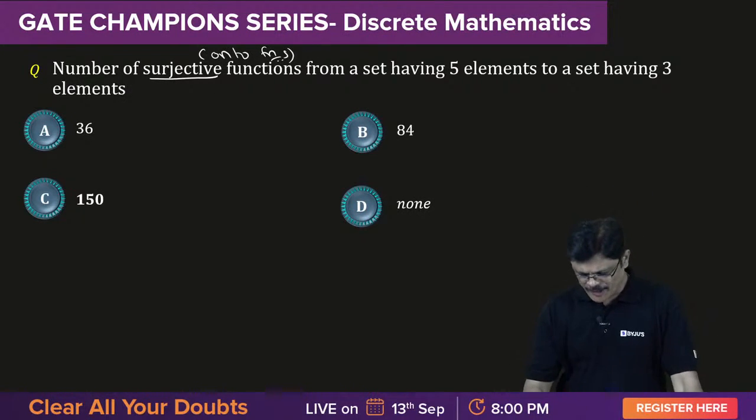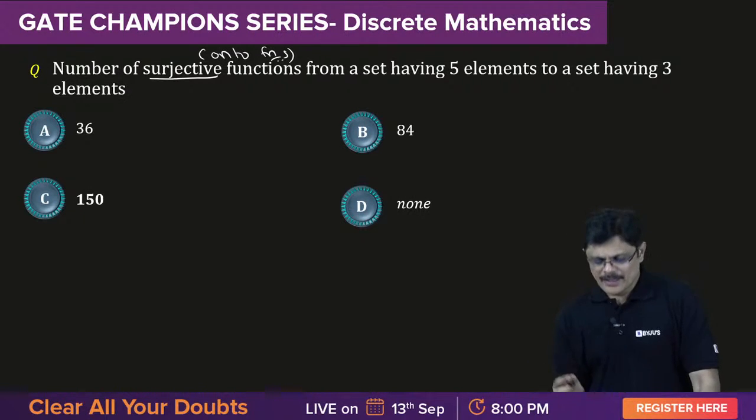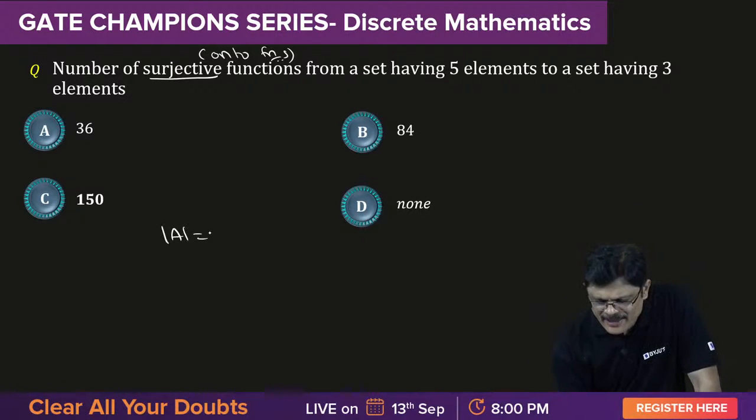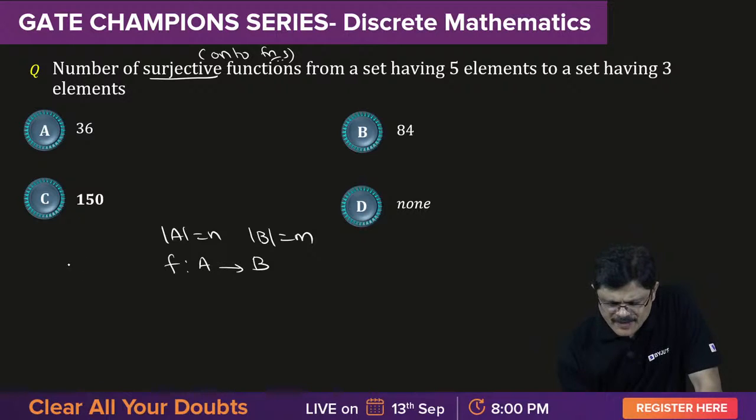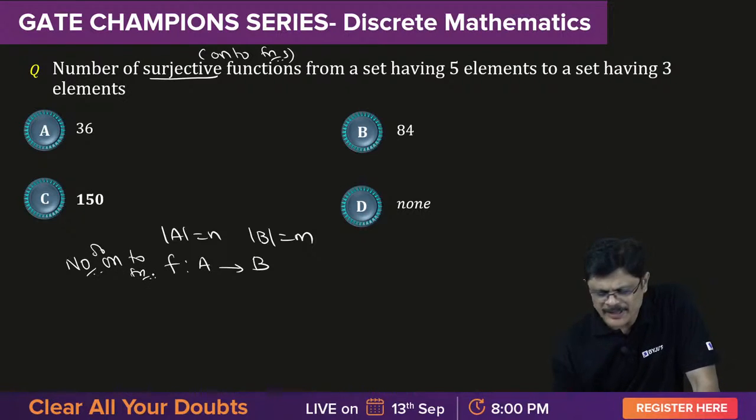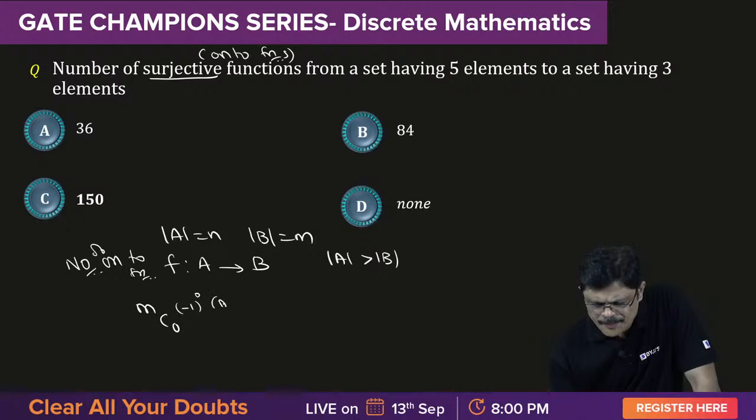So here we have the formula. Set A has n elements and set B has m elements. The number of onto functions from A to B. Here the number of elements in A must be greater than the number of elements in B. So the formula here is given by mC0 (m minus 0) whole power n.